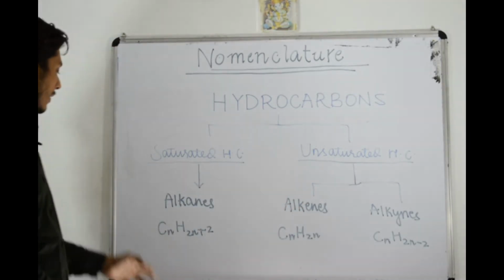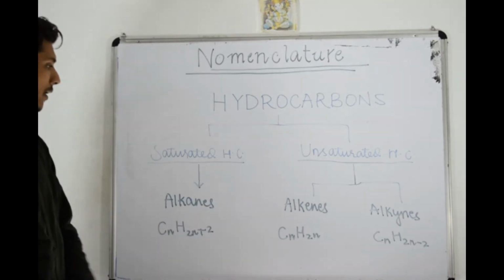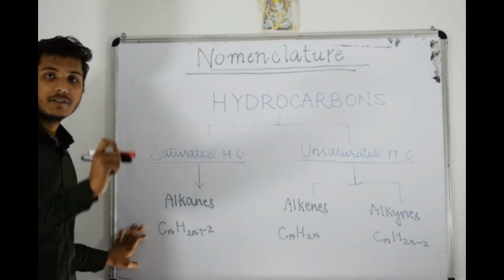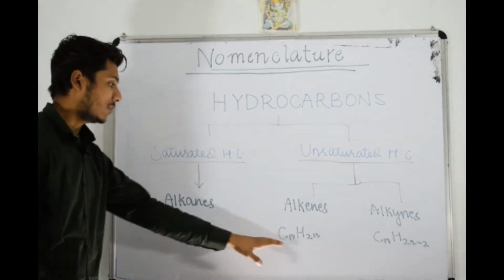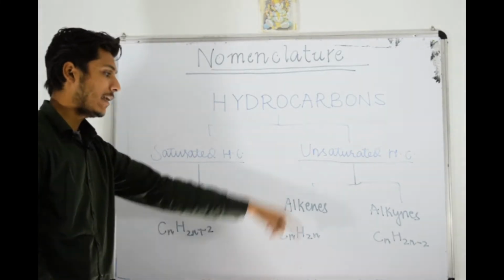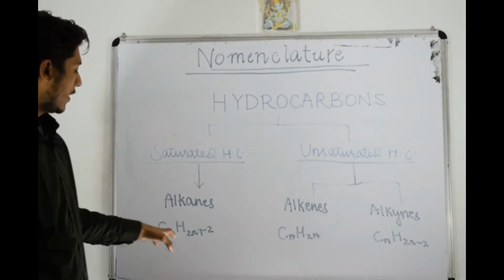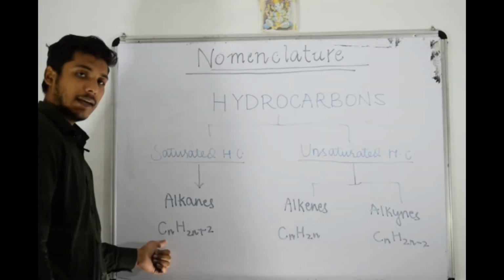Now you all can see this is something CnH2n plus 2 and CnH2n, like this is written. Now what is this? This is the general formula of alkanes. This is the general formula of alkanes, and that is of alkynes. Now you can see here CnH2n plus 2. What is N here?